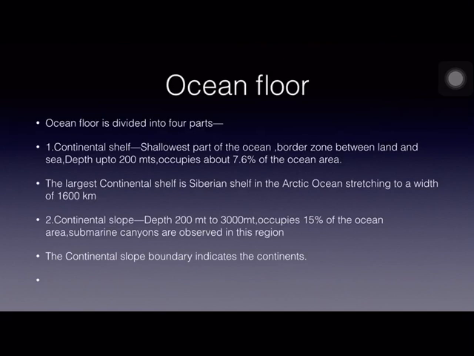And already we learned the biggest canyon, what is it? The Grand Canyon of Colorado. It is in USA. It is the biggest canyon in the world. So these submarine canyons are also found in this part of the ocean. In the continental slope we can find submarine canyons also, and these canyons are formed by the erosion process of rivers and glaciers. And some of these submarine canyons are bigger than the Grand Canyon of Colorado, which is the biggest canyon in the world.